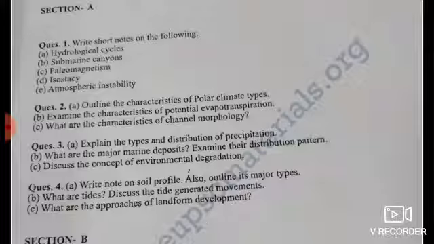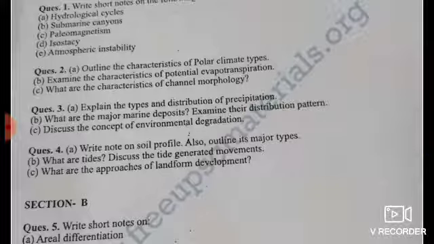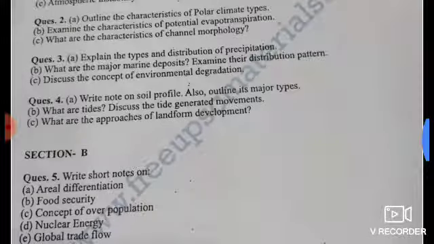2b, examine the characteristics of potential evapotranspiration. 2c, what are the characteristics of channel morphology. 3a, explain the types and distribution of precipitation. 3b, what are the major marine deposits and examine the distribution pattern. 3c, discuss the concept of environmental degradation.